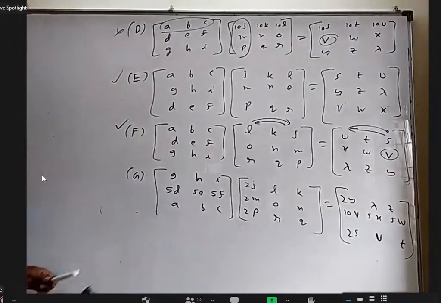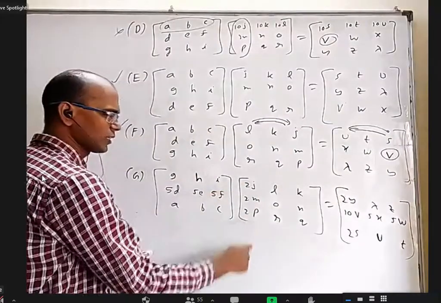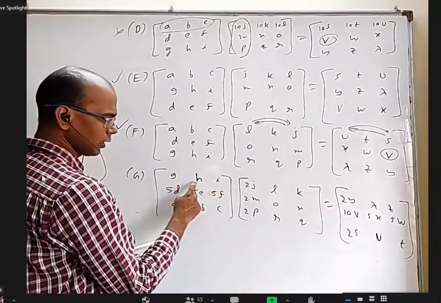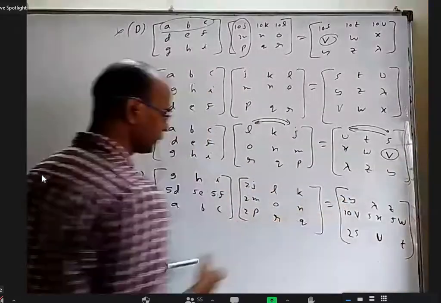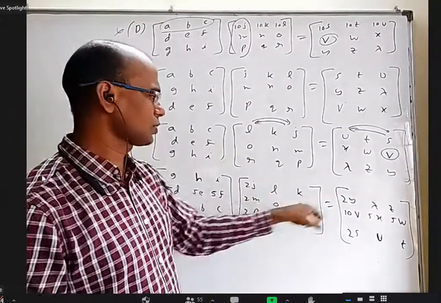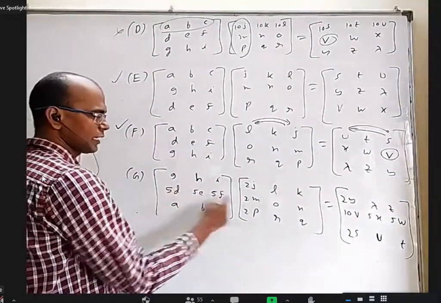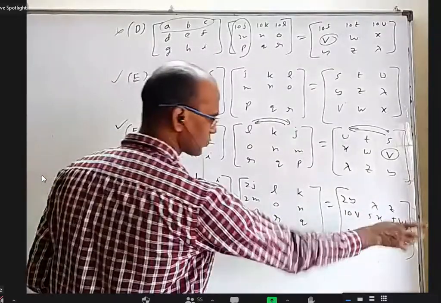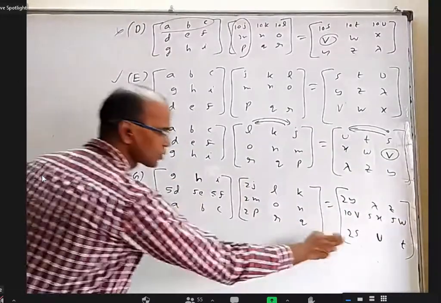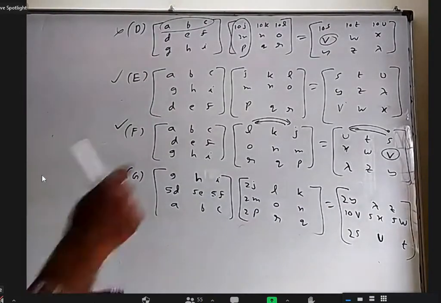Okay. If you have a doubt, let us check what is happening. If you multiply these two, you can see GJ with a 2, HM with a 2, IP with a 2. So we are getting a 2 here. This into this and this into this is fine. You can see this into this, we are getting 10, 10, 10. That's how we got 10. This into this, we got 5 everywhere. And this into this, we got 5 everywhere. This into this 2 here, this into this, and this into this. You can also see the corresponding elements if you really multiply.